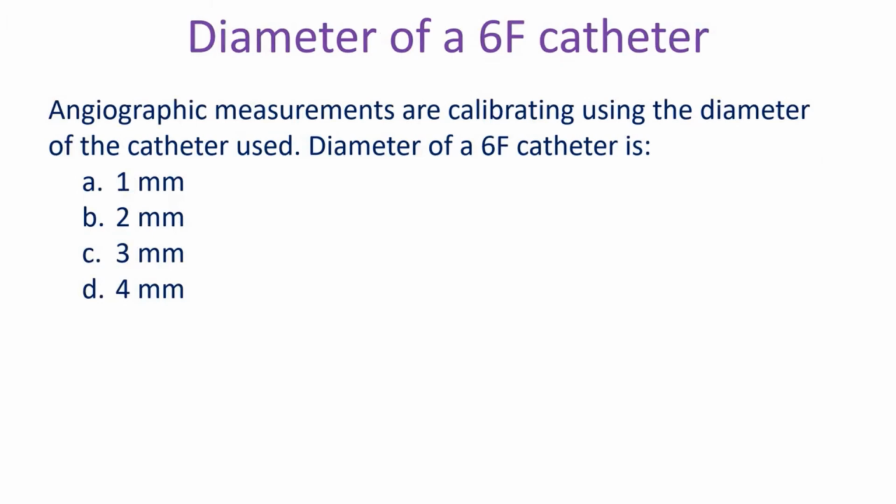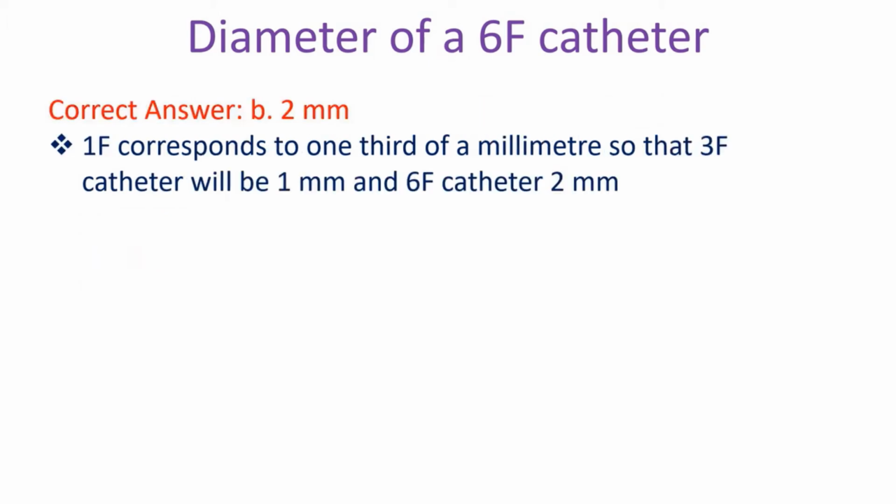Angiographic measurements are calibrated using the diameter of the catheter used. Diameter of a 6F catheter is A. 1 mm, B. 2 mm, C. 3 mm, D. 4 mm. Correct answer B. 2 mm. 1F corresponds to 1/3 of a millimeter, so that 3F catheter will be 1 mm and 6F catheter will be 2 mm.